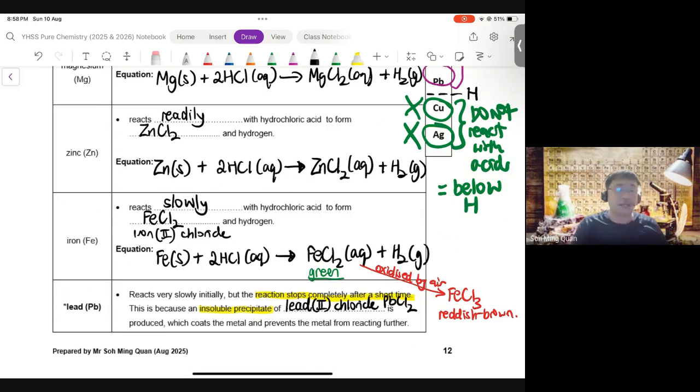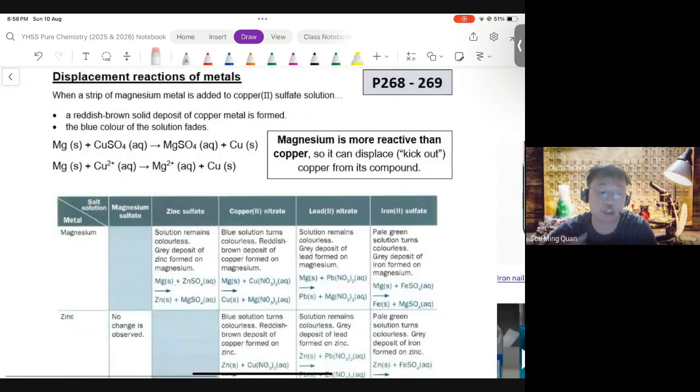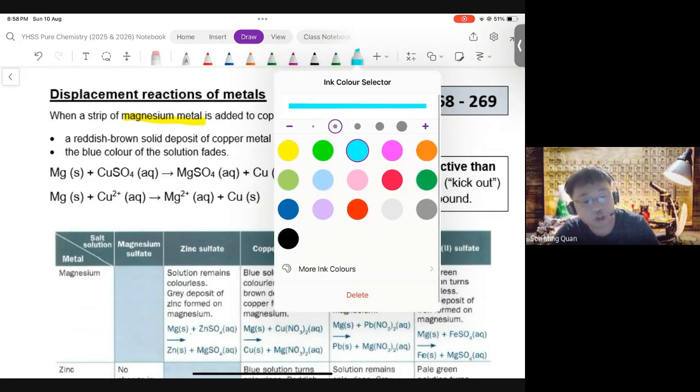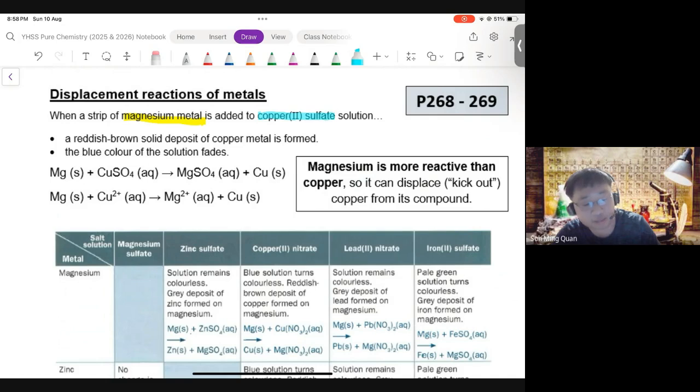All right. Now, moving on, the next reaction that I'm going to move on to is a very important reaction. It's called displacement reaction of metals. It's a very simple concept. All right. So please follow me. So what happens is if I add magnesium metal to copper(II) sulfate.